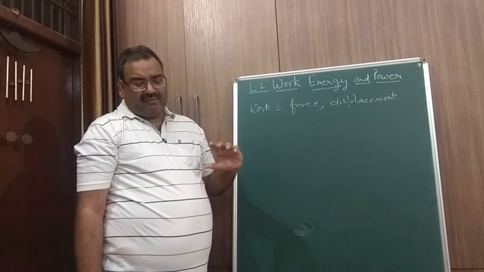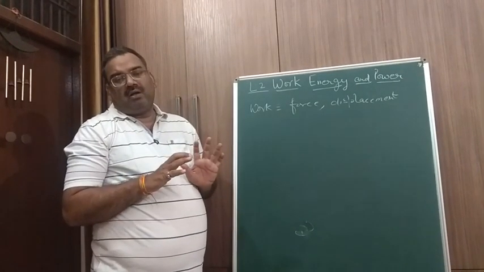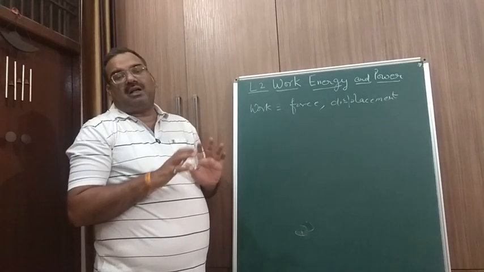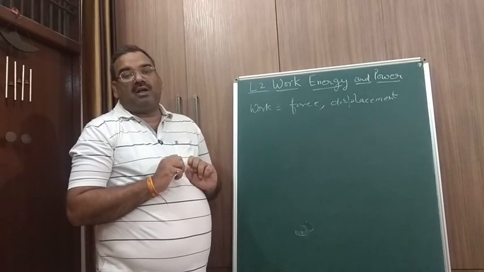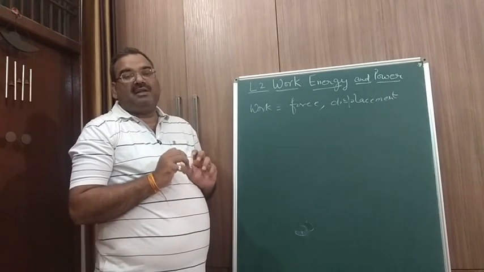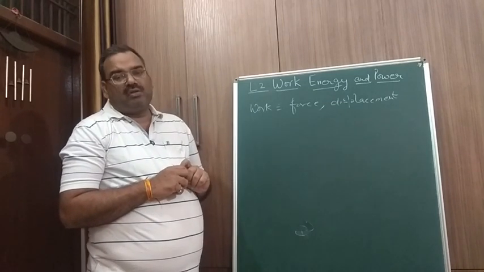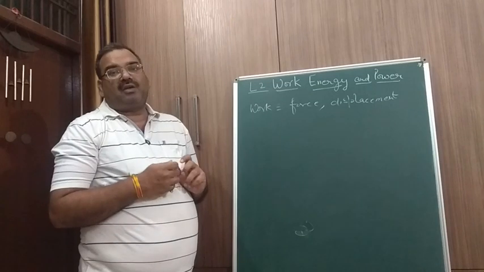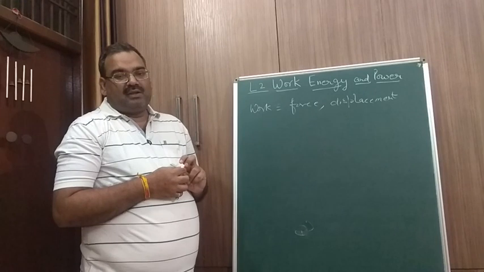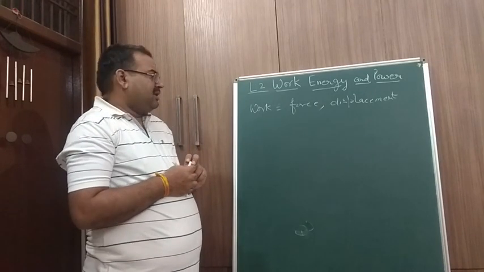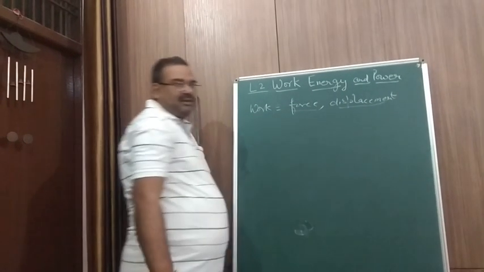Again, I am giving you an example. There is a car and you start pushing the car. You keep on exerting force over the car, but you are not able to move the car even slightly. Then the car remains at its own position. Displacement is zero, so work done by you is equal to zero. If you are able to displace the car to a certain distance, then only work is said to be done. Is it clear? So the work is dependent upon two factors. One, the force. Second, the displacement.